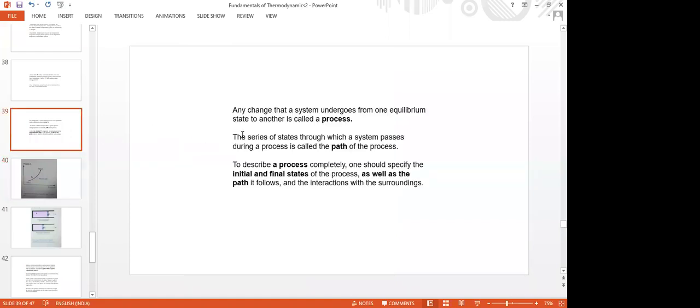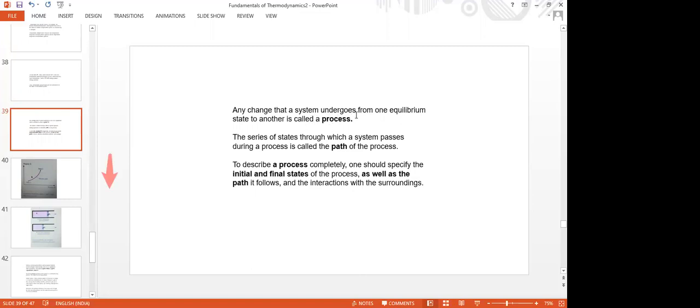A system undergoes from one equilibrium state to another equilibrium state, and the change undergone by the system is said to be a process.